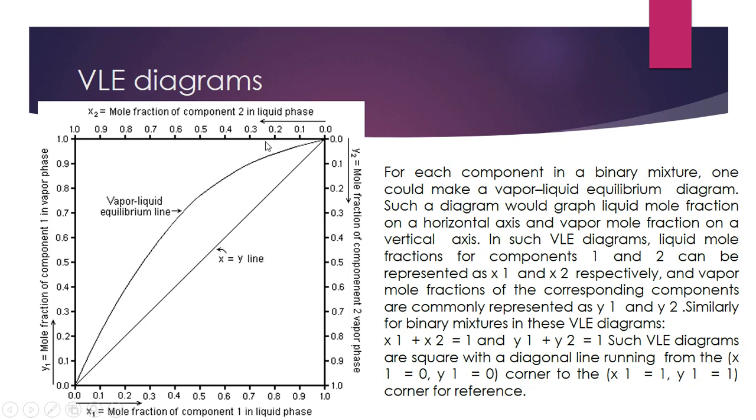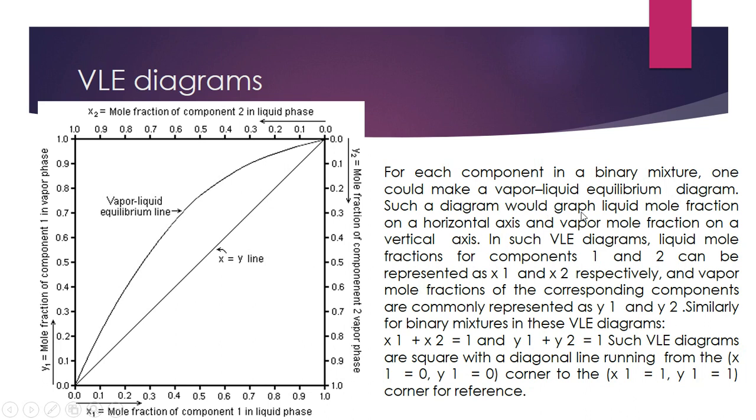Similarly, on the upper side, the x-axis represents the mole fraction of component 2 in liquid phase and the y-axis the mole fraction of component 2 in vapor. For each component in the binary system, one would make a vapor liquid equilibrium diagram.